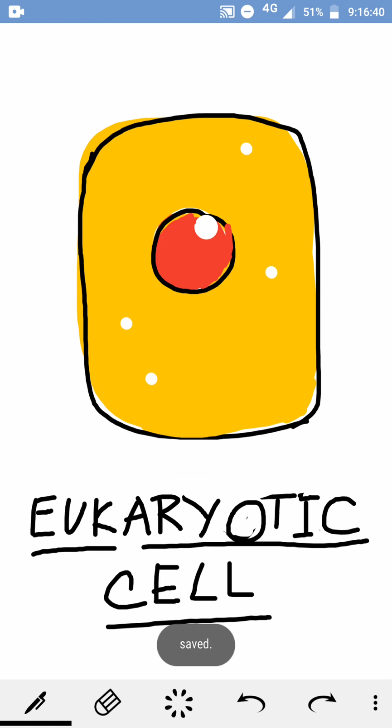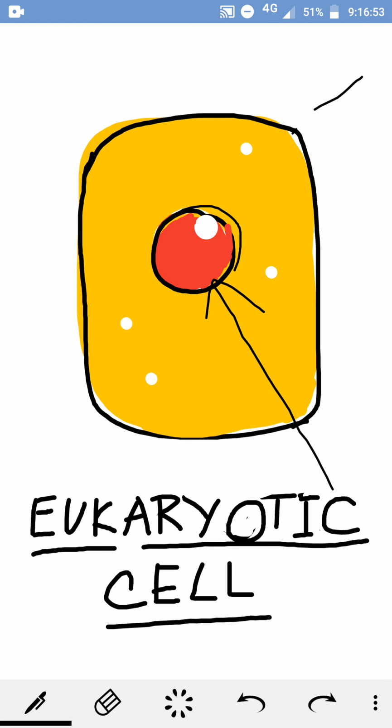Another is the eukaryotic cell. Here you see it has the cell membrane, and if it is a plant cell, it has the cell wall, and here you see this structure which is the nucleus. This nucleus has a nuclear membrane, so it is very organized, that means very clear. It is separated from the rest of the cell, the cytoplasm, by the nuclear membrane, and this type of cell is called a eukaryotic cell. Eu means true and karyon means nucleus.